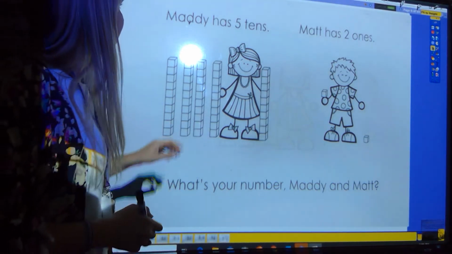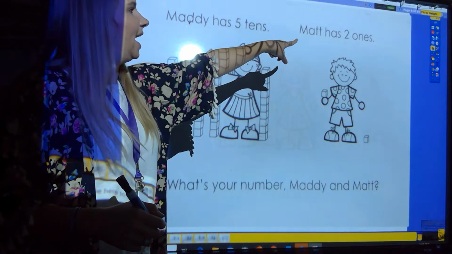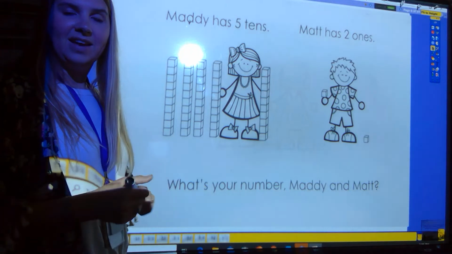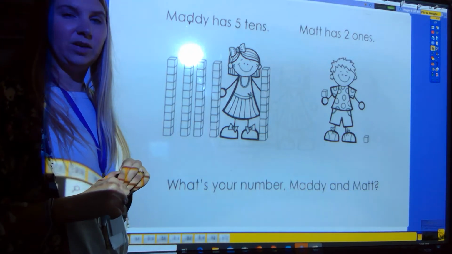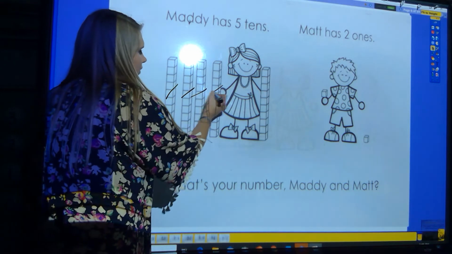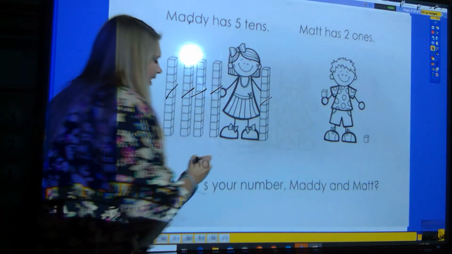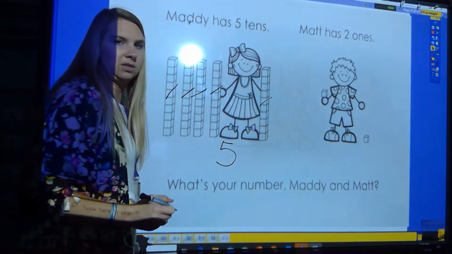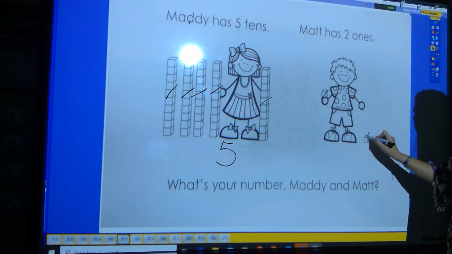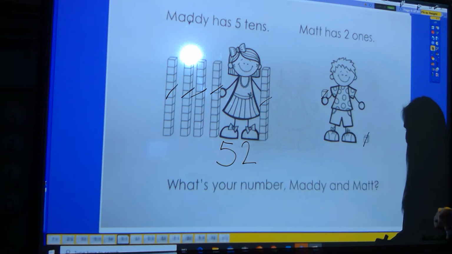Okay, for our next one, Maddie has 5 tens. Matt has 2 ones. What's your number, Maddie and Matt? So let's strike off and see how many 10 rods she's holding. 1, 2, 3, 4, 5. Are there 5 tens? Yep, that's what it said. 5 tens. And how many ones? 1, 2. 2 ones.